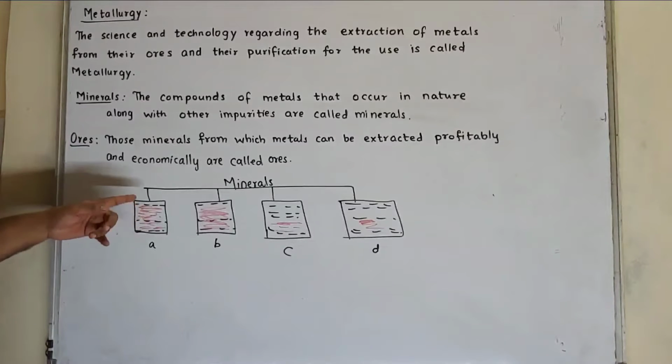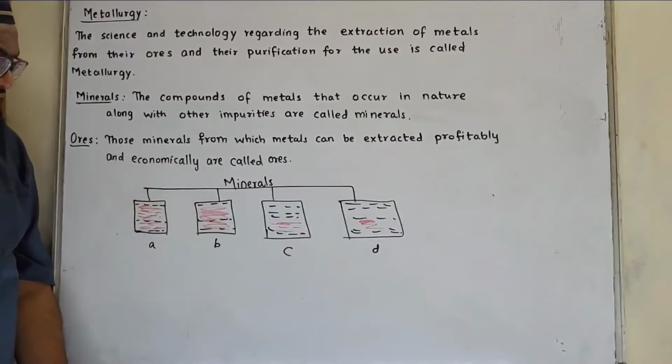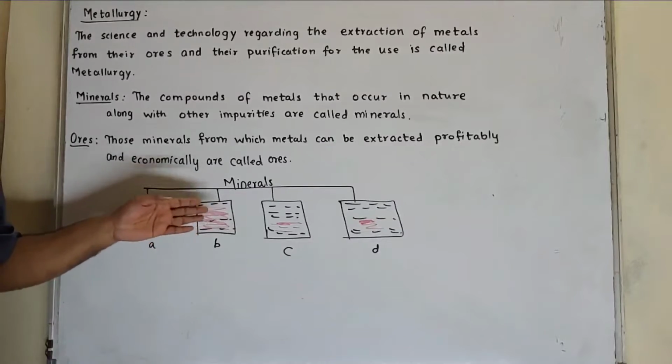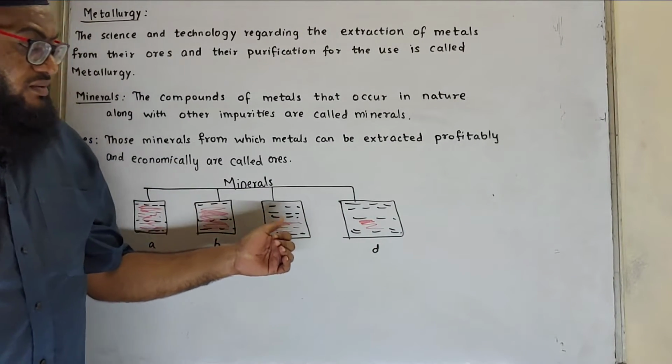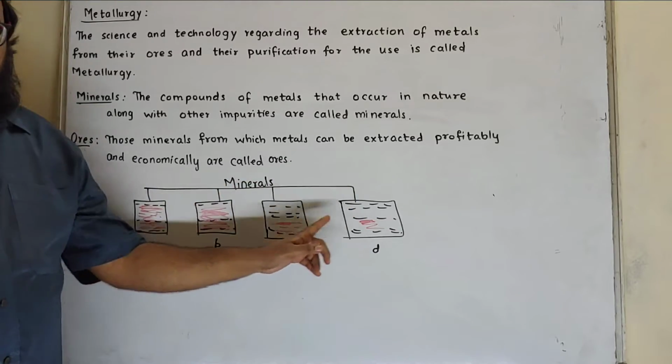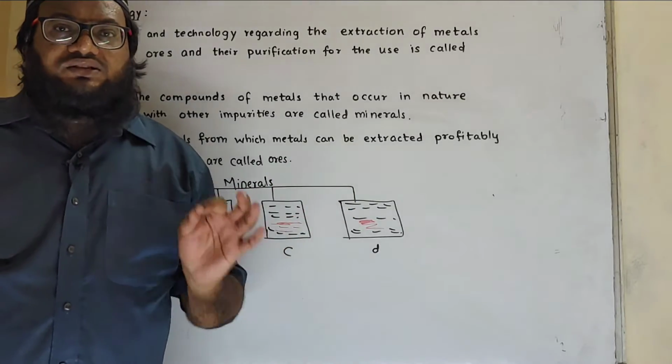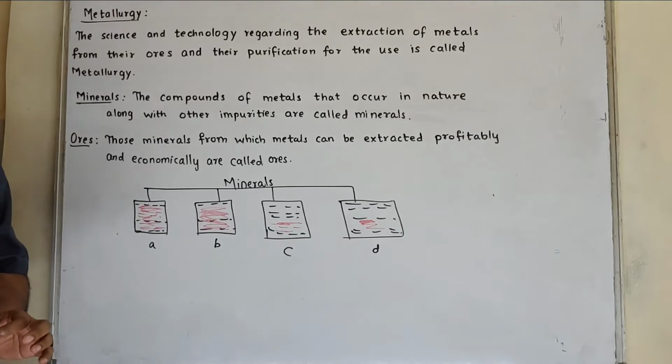Even in sample B, there are more metal or its compound. But if you look at C and D, you can see there are more impurities and very less metals. These impurities are in the form of sand and rocky material as well as soil.